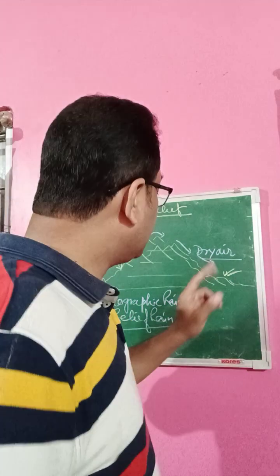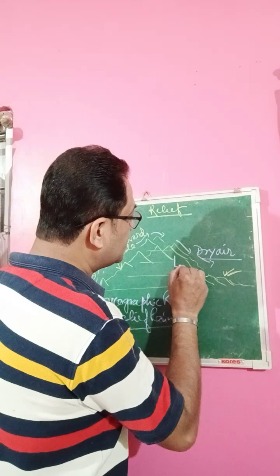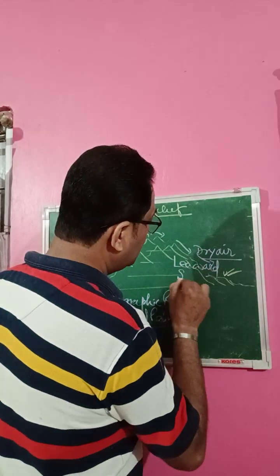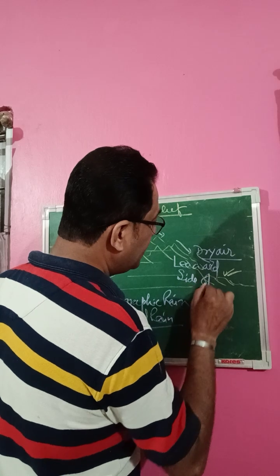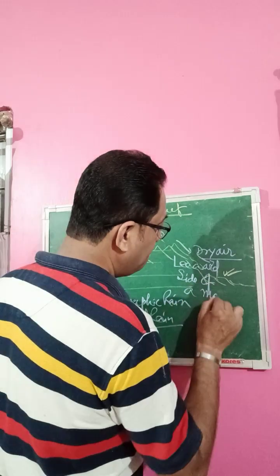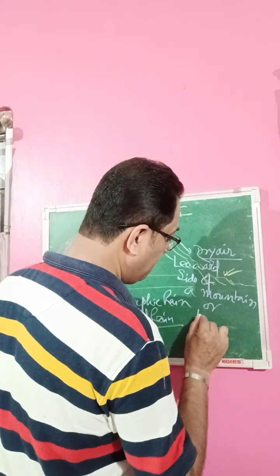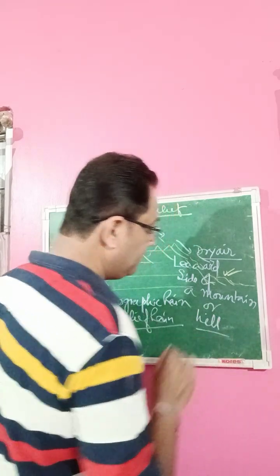That is why this area is called the leeward side of a mountain or hill.